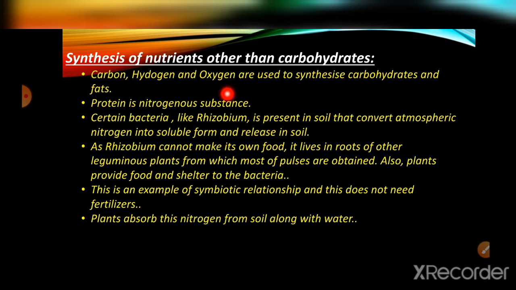These carbon, hydrogen and oxygen present in carbon dioxide and water are used to synthesize carbohydrates and fats. These are converted into starch. The end product is actually carbohydrates, which it stores, so they store food in the form of starch.